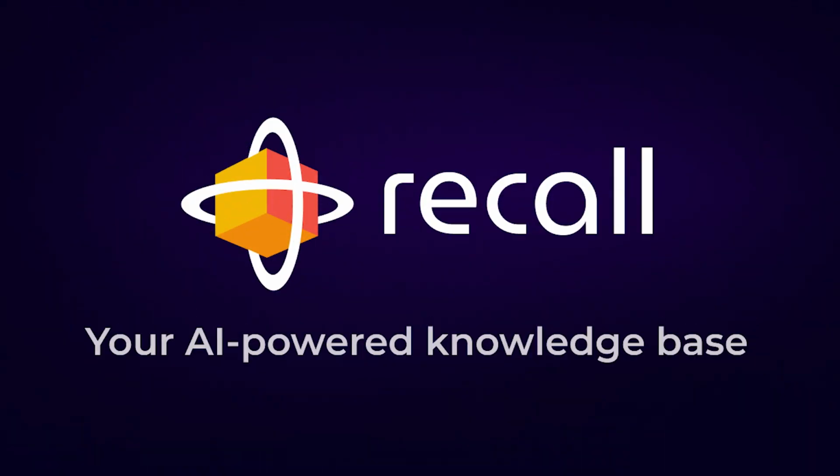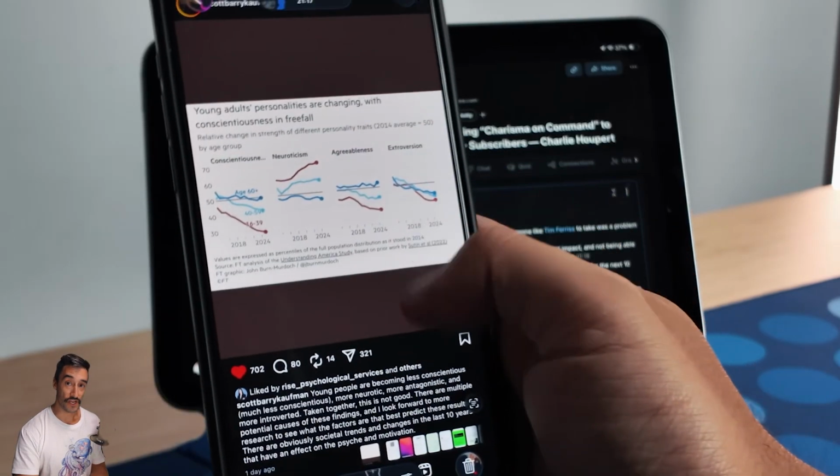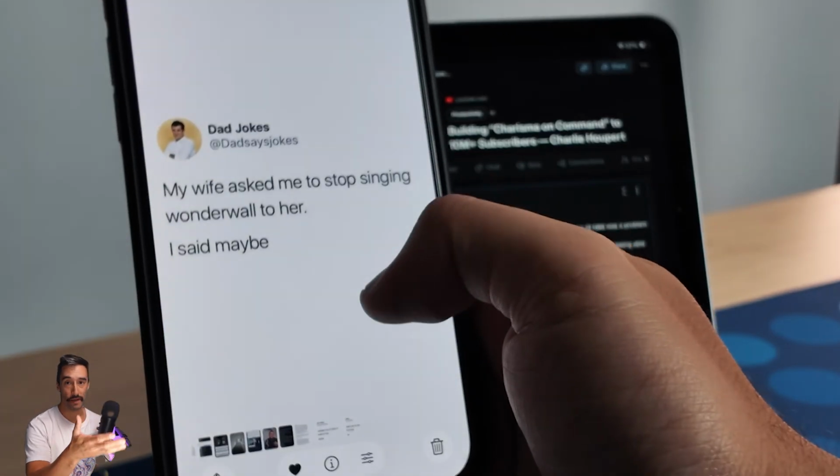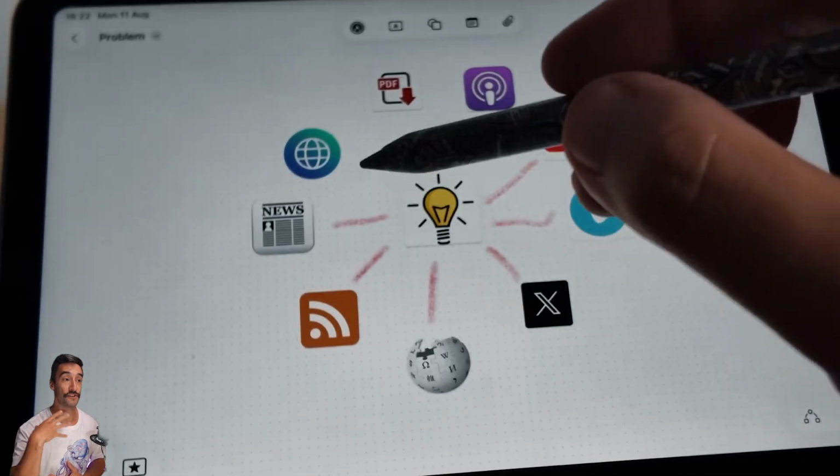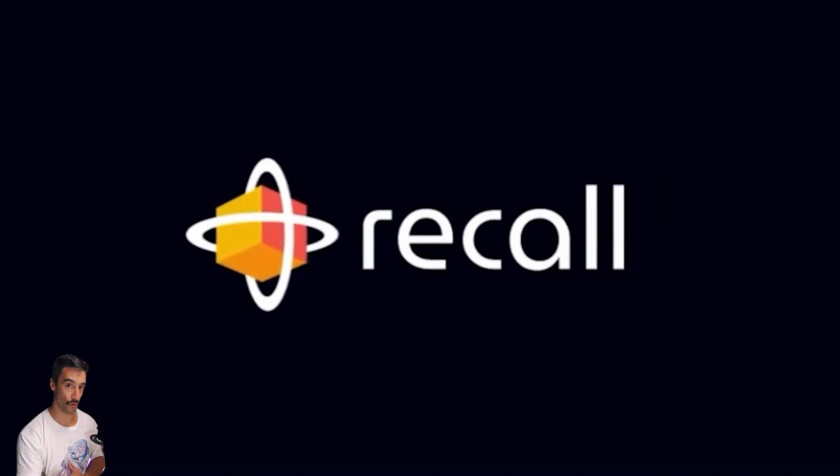Now that is where something like Recall.ai is blowing these apps out of the water. I came across Recall from my friend Mark, who basically told me it's kind of like Google for your own brain. Do you remember the first time you used ChatGPT and you understood the potential and you were blown away, and you're like, oh my God, I get this now? That's how I felt the first time that I used Recall. So let's build something with Recall that you might actually want and find useful.